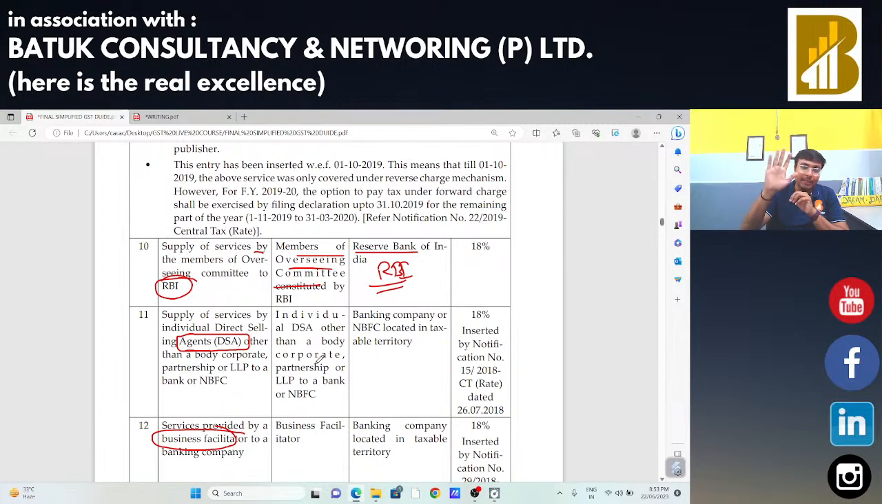Is that okay? DSA point, direct selling agent point is okay? Just confirm me in the chat box so that I can take the next point.